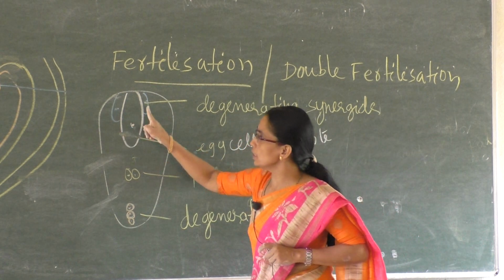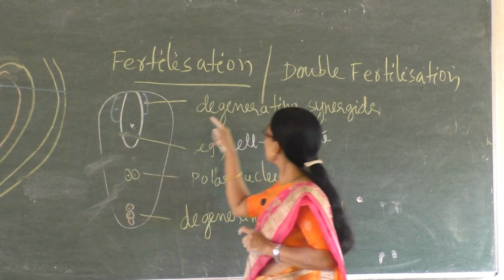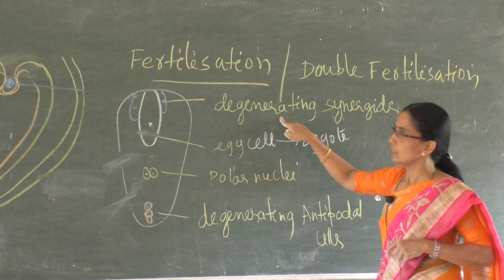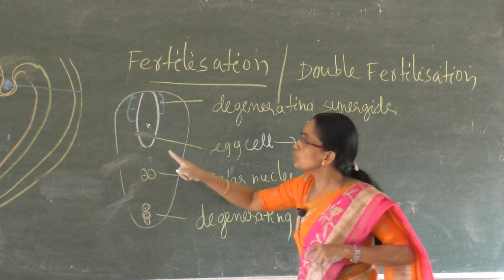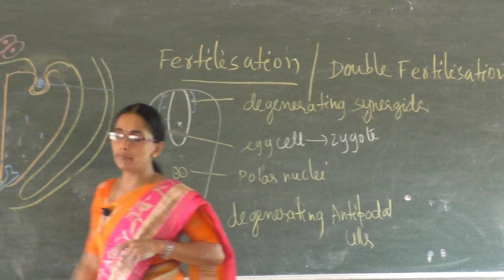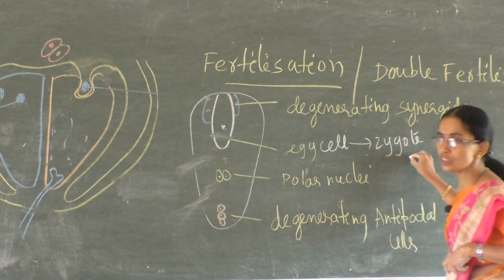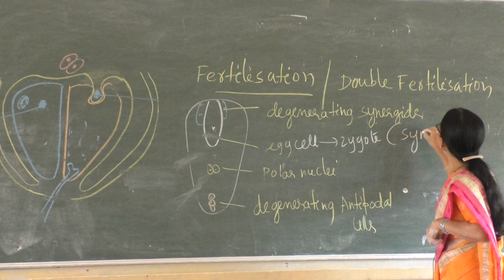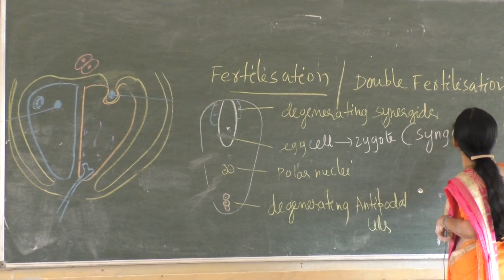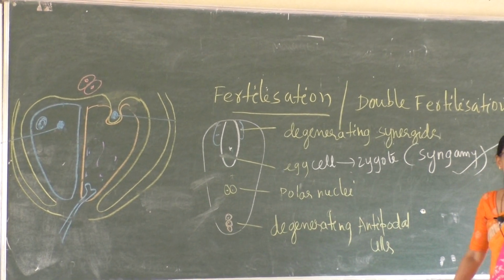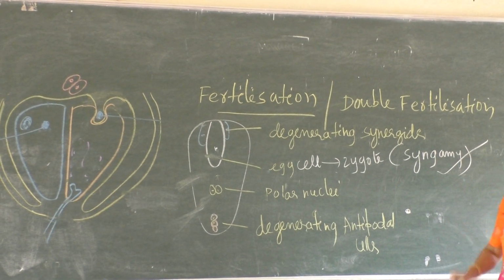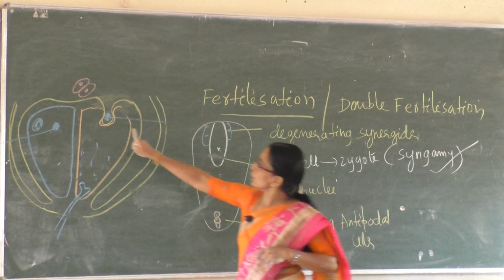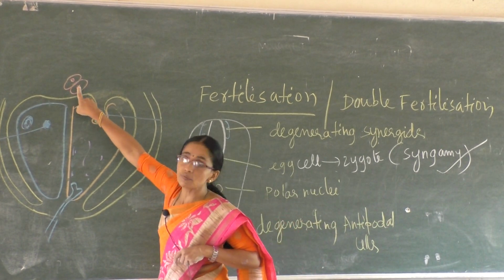The two synergids start to degenerate. Now this is the zygote. Fusion of male and female gametes, the formation of zygote, is called syngamy. So syngamy occurs: one of the male gametes fuses with the female gamete, resulting in the formation of zygote. Now another male gamete fuses with this.